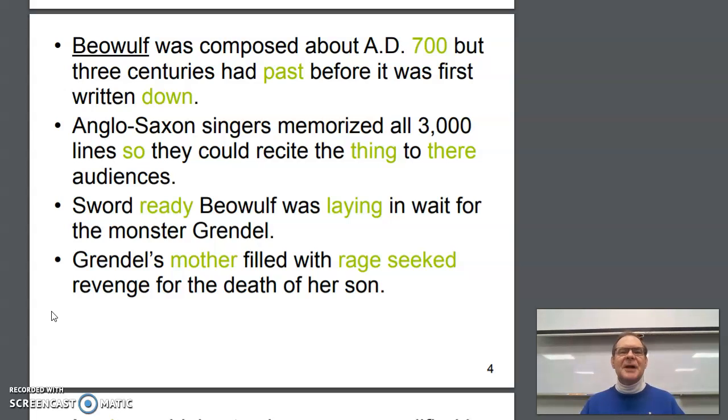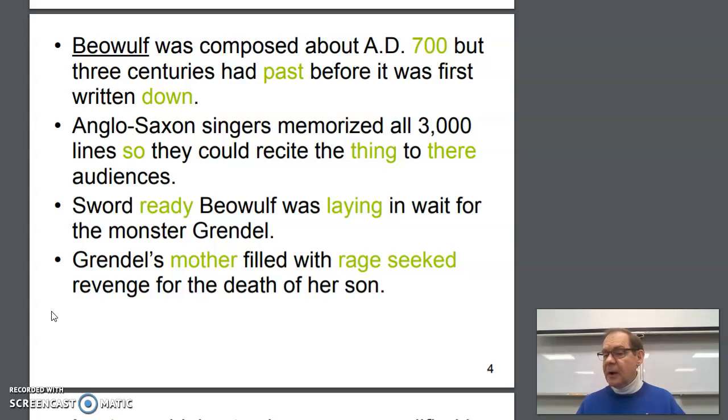Anglo-Saxon singers memorized all 3,000 lines so they could recite the thing to their audiences. If you can say so that, then we do not treat the word so as a coordinating conjunction that needs a comma before it. And I can say so that. So you may want to insert the word that. You don't have to, but you could. Here we go with the thing again. So we could say the poem or the story to their audiences.